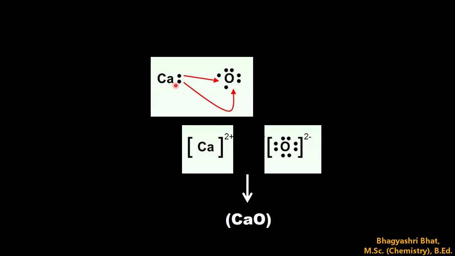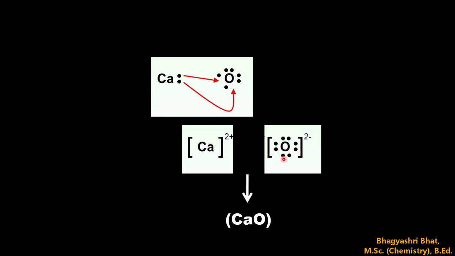To attain the octet structure, calcium transfers its 2 electrons to oxygen. Then calcium turns into Ca2+, and oxygen, after gaining 2 electrons, turns into the oxide ion, that is O2-. Since here it is plus 2 and here minus 2, they are oppositely charged and attract each other.